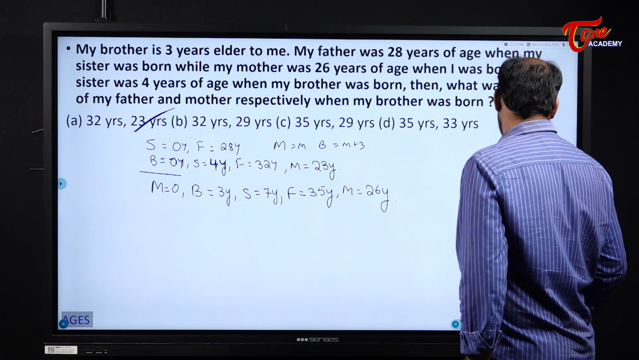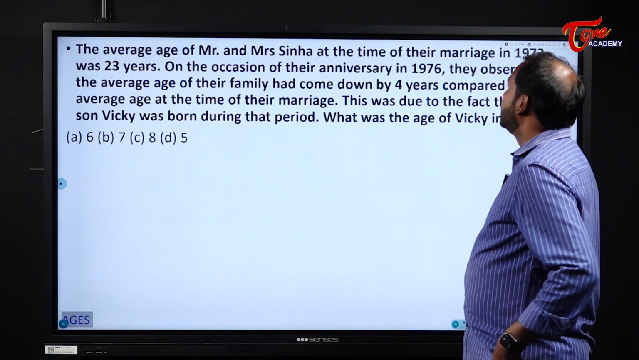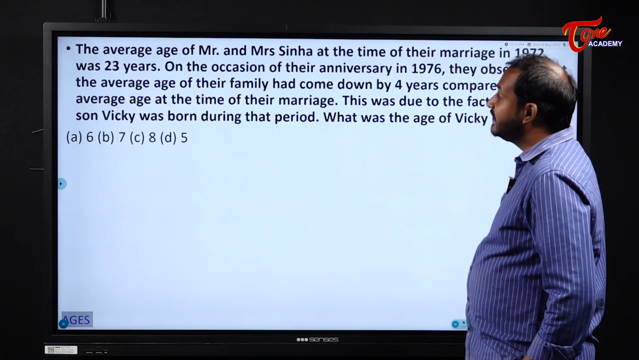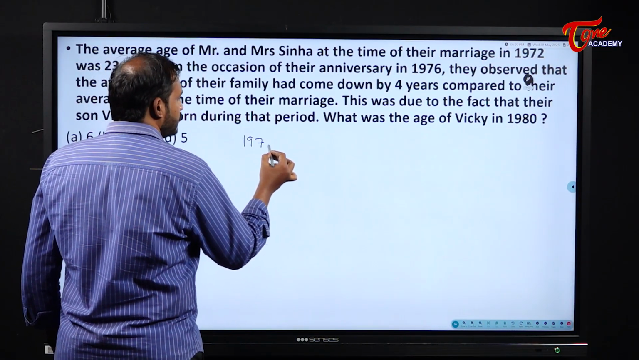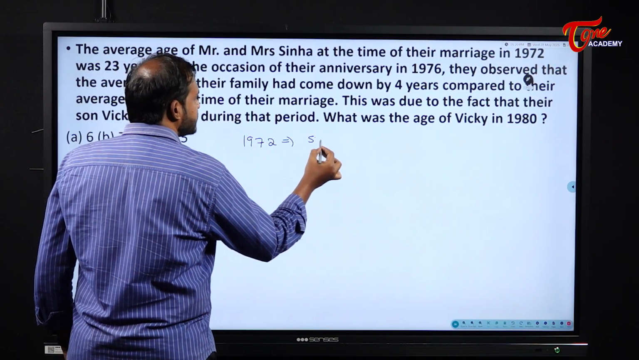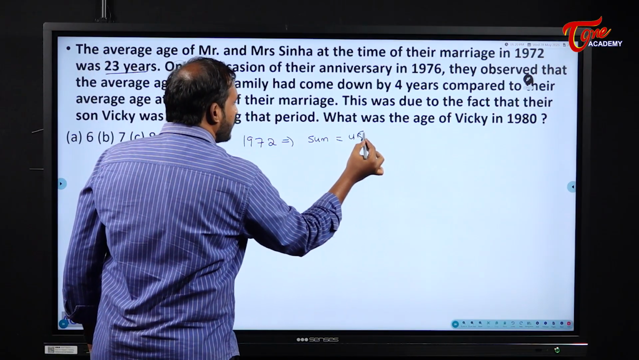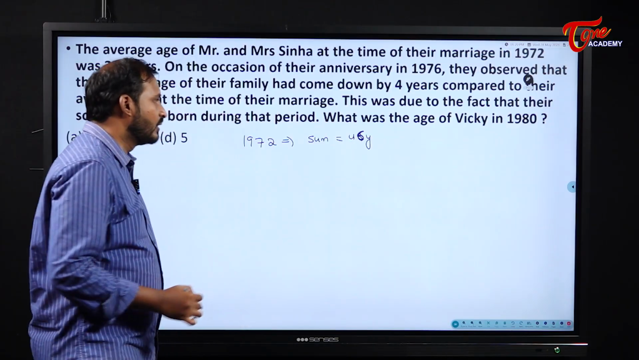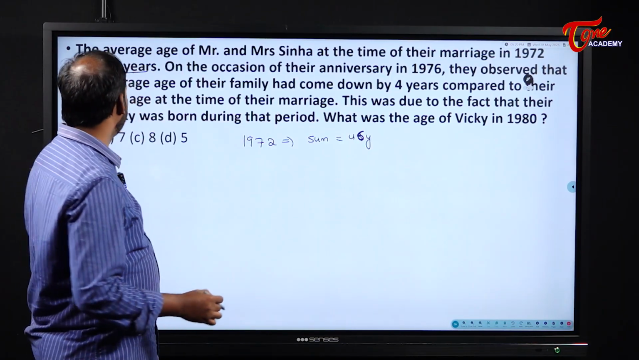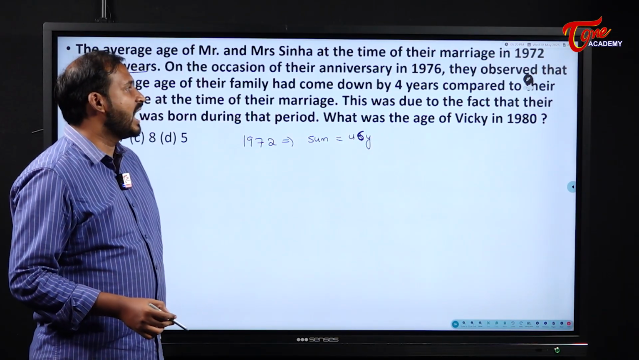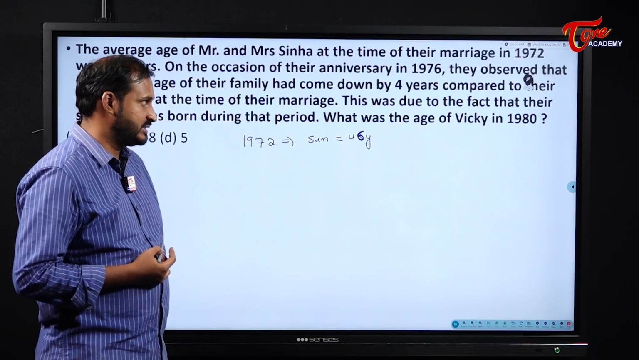Okay? Right? Next one. The average age of Mr. and Mrs. Sinha at the time of their marriage in 1972 was 23 years. Okay. In 1972, what are the sum of their ages? Average is 23 years, means sum of their ages will become what? 46 years. Okay. Next. On the occasion of their anniversary in 1976, they observed that the average age of their family had come down by 4 years compared to their average age at the time of their marriage.